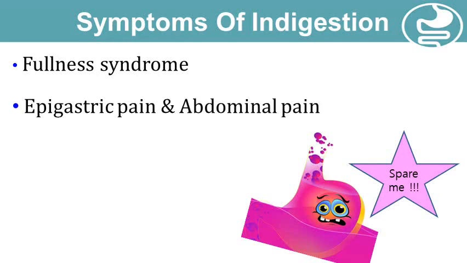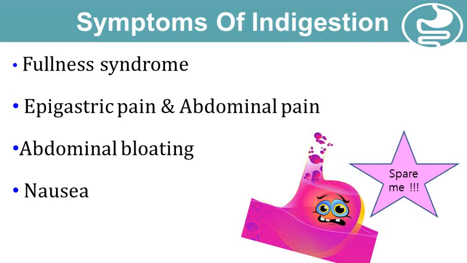Then epigastric pain is a common complaint, which is a representation of discomfort in the area of our upper abdomen, and sometimes the patient may feel pain in the abdominal region. Then abdominal bloating is another symptom, which refers to the retention of gases mainly in the stomach, so that the patient feels the stomach is distending, swells and feels full. Some patients may experience nausea, and very rarely some patients may experience belching.